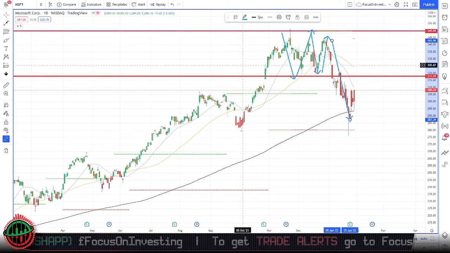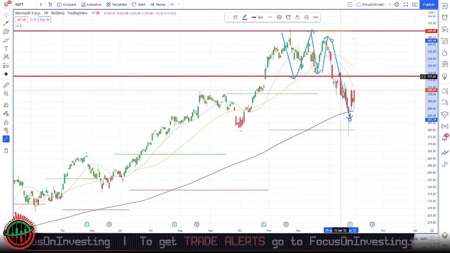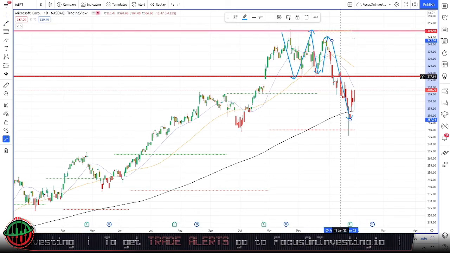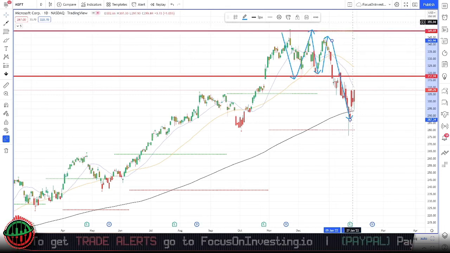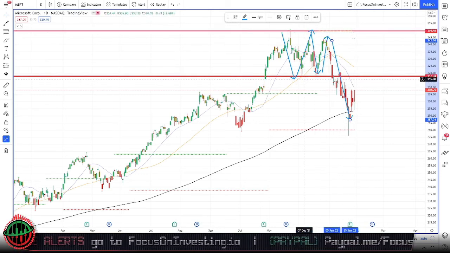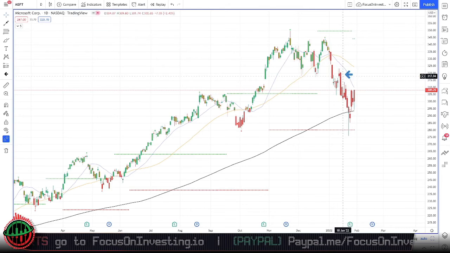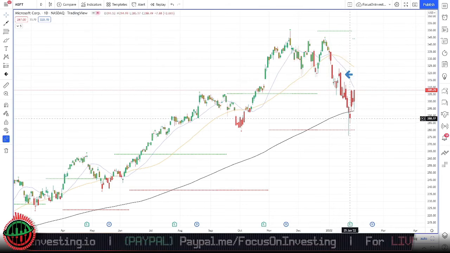Whenever we see a consolidation like this forming, ideally we'd like to see the support level hold and then price break and close above our resistance level and continue to the upside. But on this occasion it didn't, and it actually fell through our level of support, which held on the previous two occasions. If we look closer here, price did actually retest our support level. However, it failed to break and close above it and continued to decline to the downside.